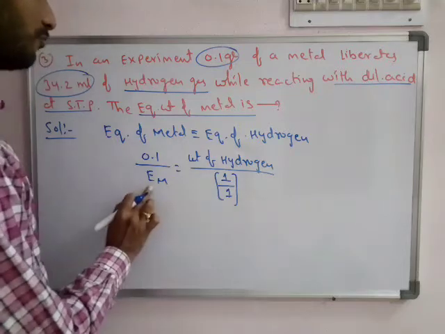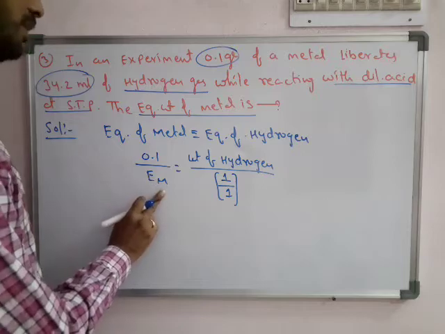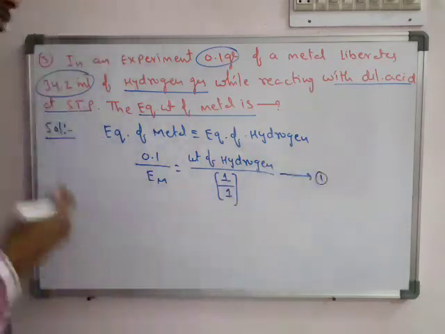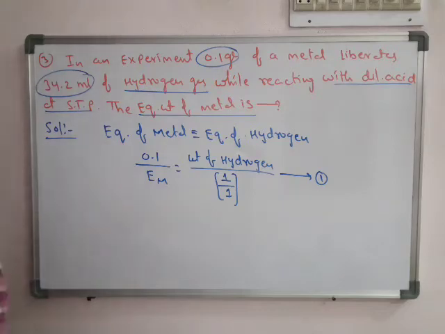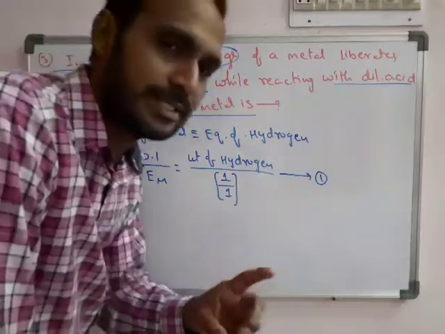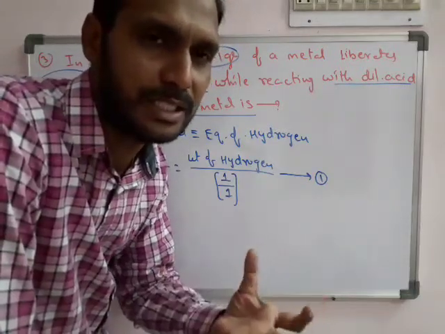But the problem is if you want to get equivalent weight of metal, you have to know weight of hydrogen. So weight of hydrogen is not given. In the last problems it was directly given in terms of weight. But here hydrogen is given in terms of milliliters at STP.